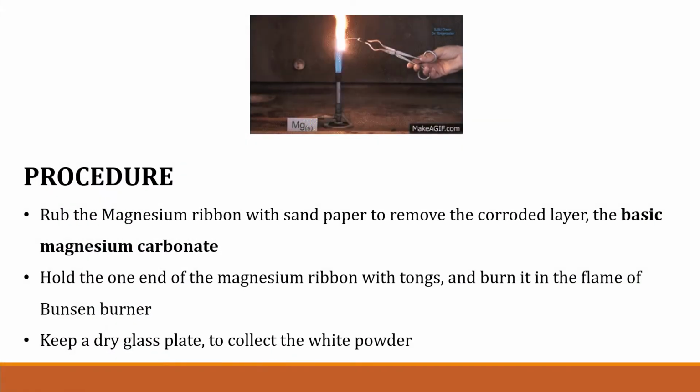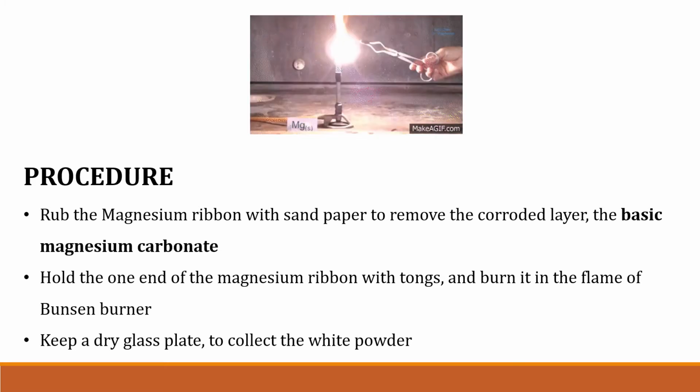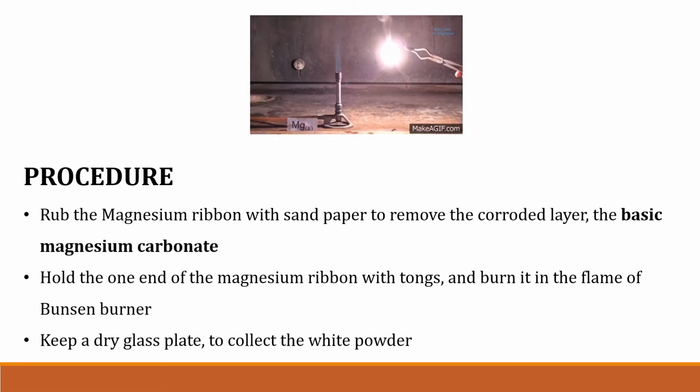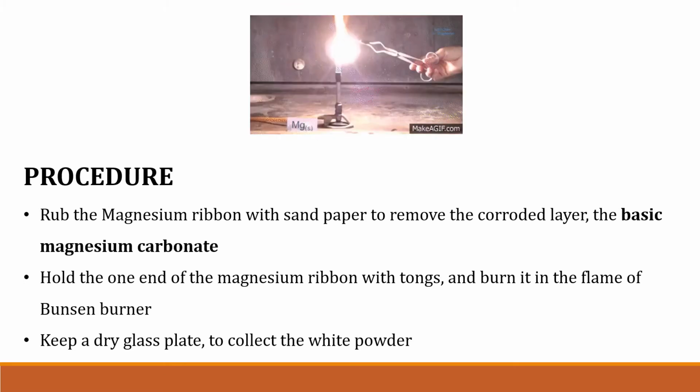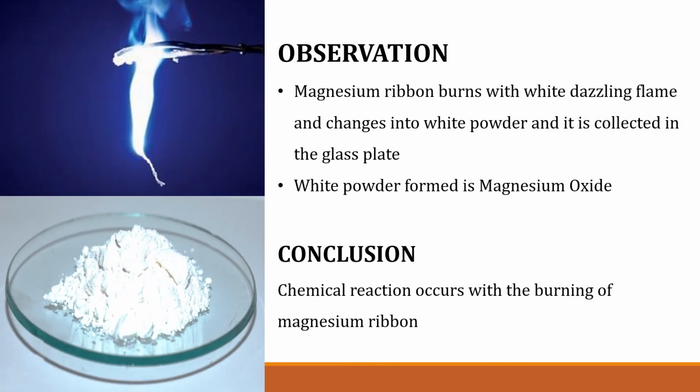Procedure to perform this activity. Rub the magnesium ribbon with sandpaper to remove the corroded layer, the basic magnesium carbonate. Hold one end of the magnesium ribbon with tongs and burn it in the flame of a Bunsen burner. Keep a dry glass plate to collect the white powder. Observation: magnesium ribbon burns with a white dazzling flame and changes into white powder, which is collected in the glass plate. The white powder formed is magnesium oxide. Conclusion of this activity: chemical reaction occurs with the burning of magnesium ribbon.